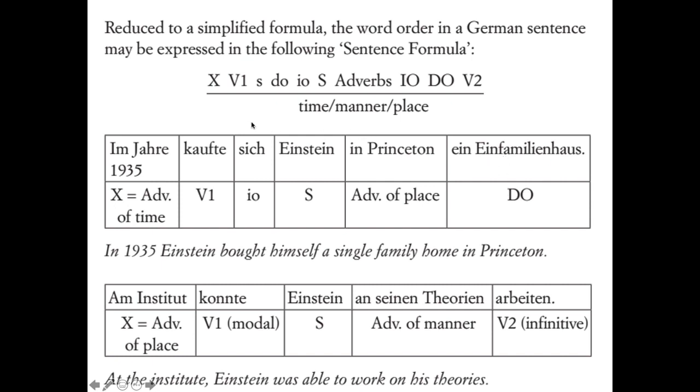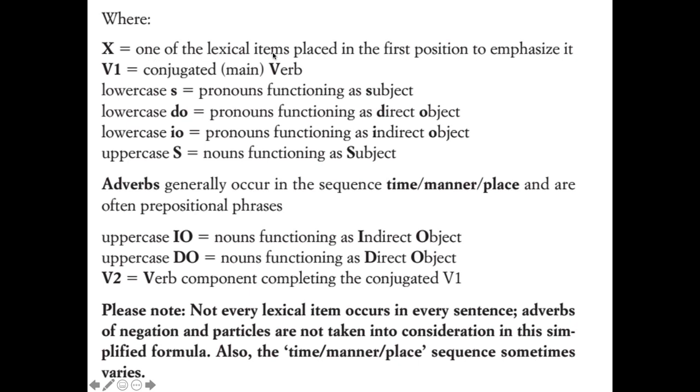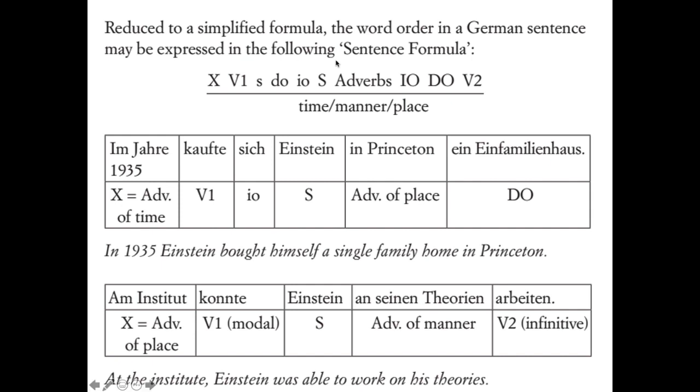So you can see how in this sentence, whatever the first X is, one of the lexical items is placed in the first position to emphasize it. So lexical items just means element, whatever you want it to be, right? Any type of element, it could be an adverb or whatever it is. So X is whatever you want to start with.